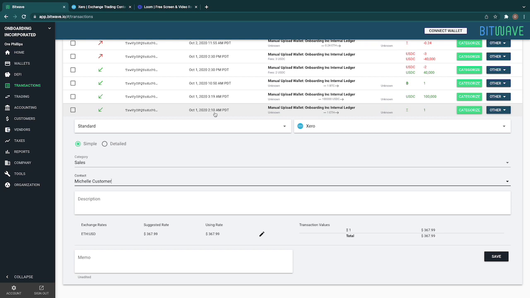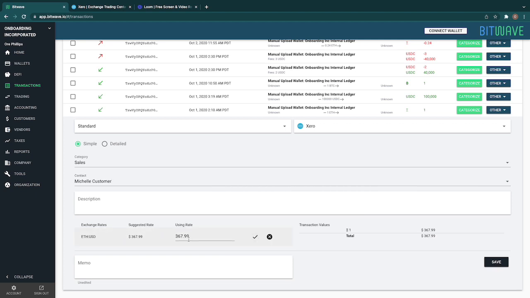We can do a lot of things with pricing, but the standard pricing will use the close price for that hour. That means at 2:59:59 Pacific on this date, the close price was this, and that's pricing provided from an aggregate across something like 20 to 26 exchanges, leveraging CryptoCompare.